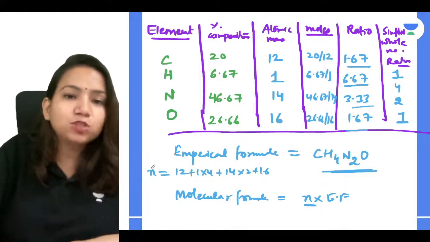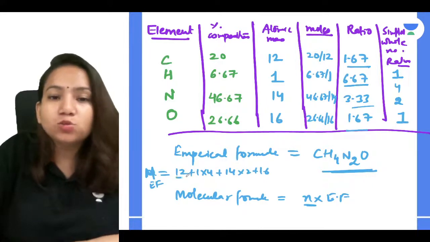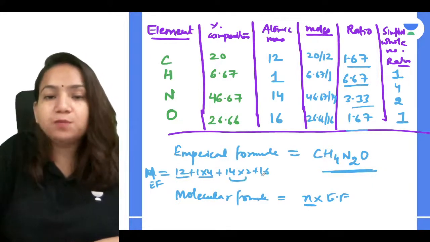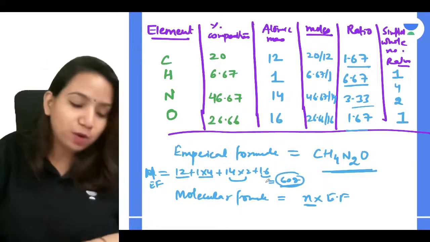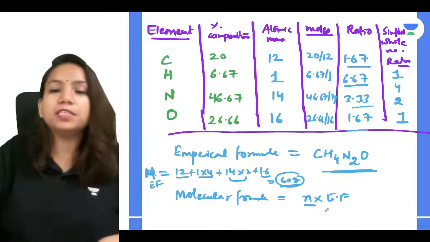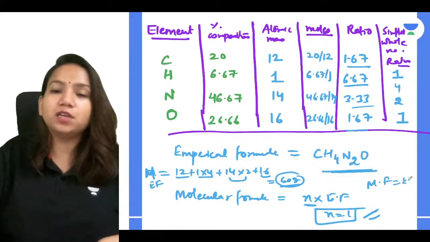Yes, can we relate that? So what is this? This is the molecular mass of empirical formula. So 12 plus 4 plus 28 plus 16, you will get how much? 60 only. So your empirical formula mass is equal to molecular formula mass. It means n is equal to 1 and your molecular formula is equal to empirical formula.